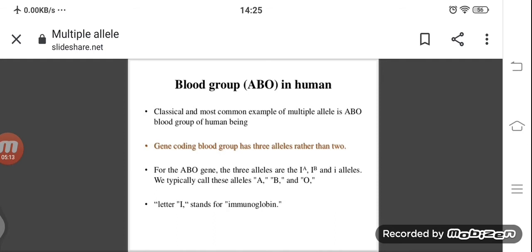Immunoglobulin: immunoglobulin A, immunoglobulin B. We typically call it the ABO system. In the ABO system, A positive and A negative are two alleles, B positive and B negative are two alleles, AB positive and AB negative are two alleles, and O positive and O negative are two alleles.